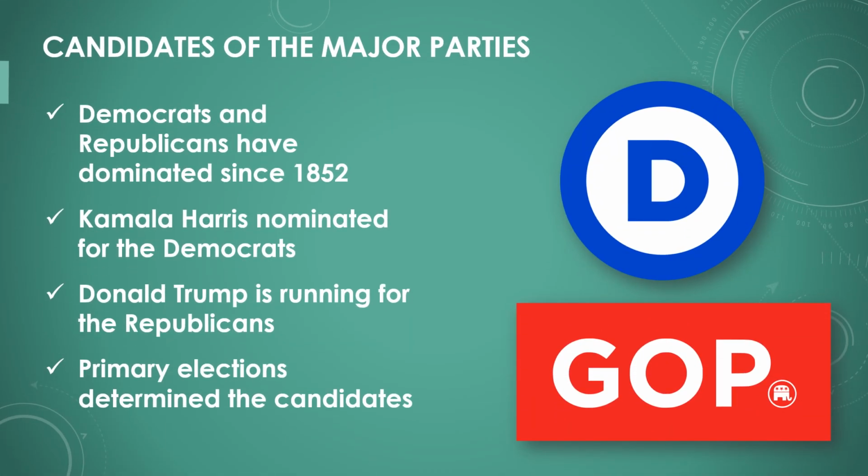Historically, the Democratic and Republican parties have almost always provided the president since 1852. Candidates from both parties are also running in the 2024 election. Kamala Harris was nominated by the Democrats after the incumbent President Joe Biden withdrew his candidacy. Donald Trump is running again for the Republicans, having already been president from 2017 to 2021. Both parties have chosen their candidates through primaries.